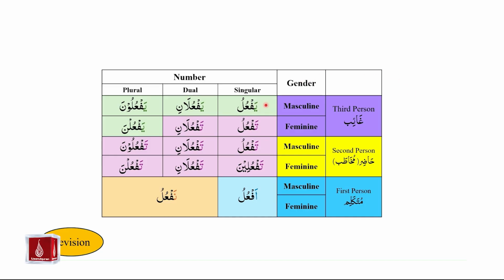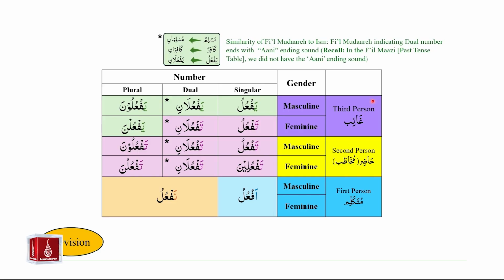We have the following fi'il mudare table: yaf'ulu, yaf'ulani, yaf'uluna, taf'ulu, taf'ulani, yaf'ulna, taf'ulu, taf'ulani, taf'uluna, taf'ulina, taf'ulani, taf'ulna, af'ulu, naf'ulu.